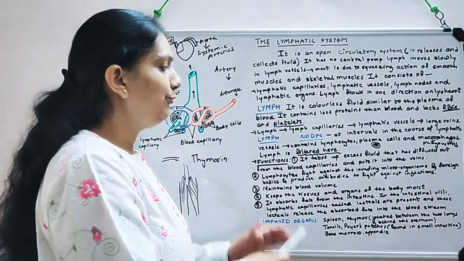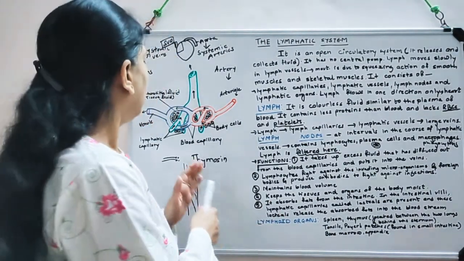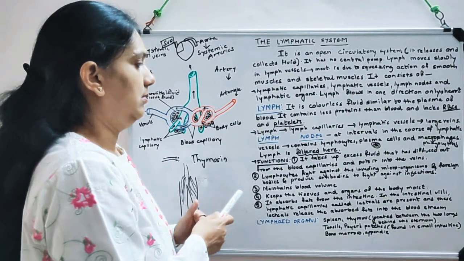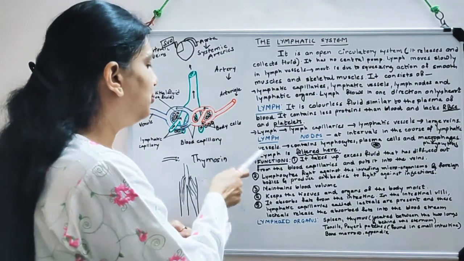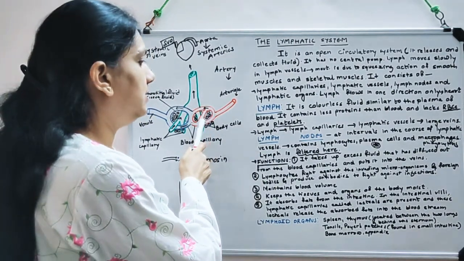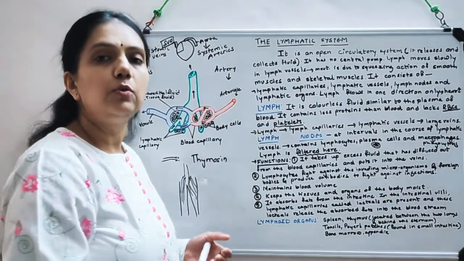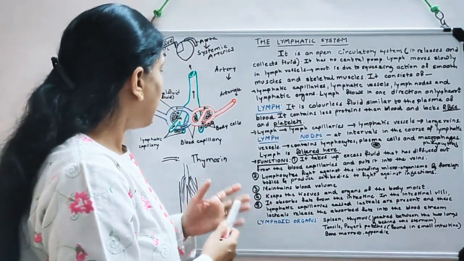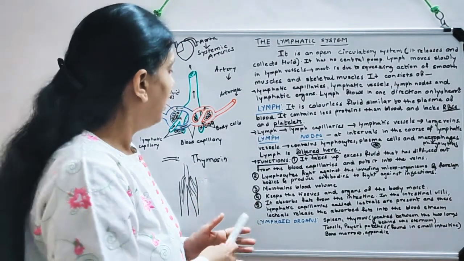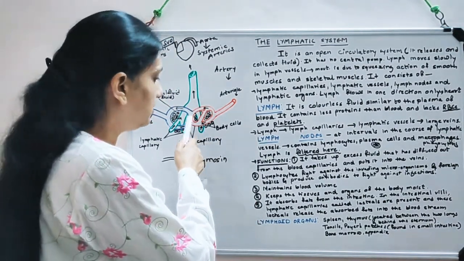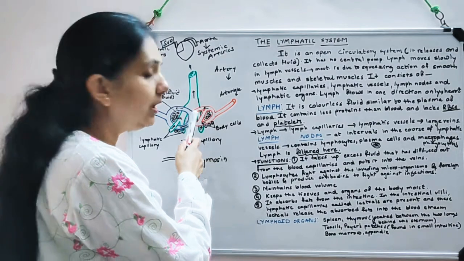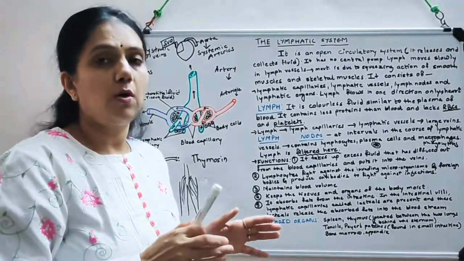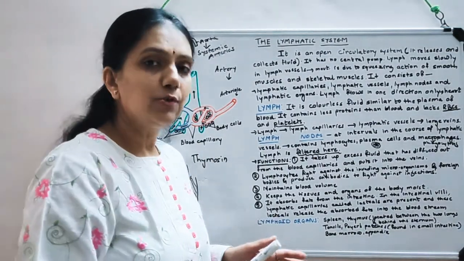Now lymph takes up the excess fluid that has diffused from the blood capillaries and puts it back into the veins, that is, into the blood circulation. Now, if you imagine a lot of this fluid has accumulated at any tissue or part, then what is going to happen?